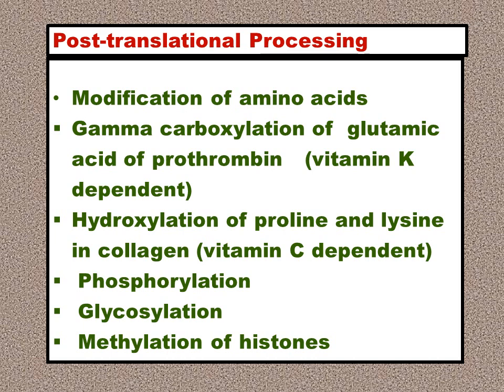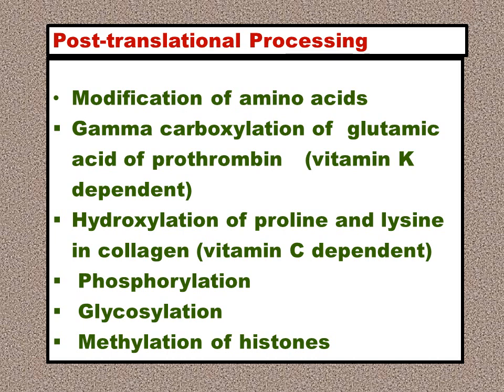Over here, methylation of histones is the addition of methyl groups to the lysine. You know, histones are rich in arginine and lysine amino acids. So addition of methyl groups to the lysine amino acids brings about an increase in transcription. So it switches on transcription. What is transcription? It is responsible for bringing about RNA synthesis.